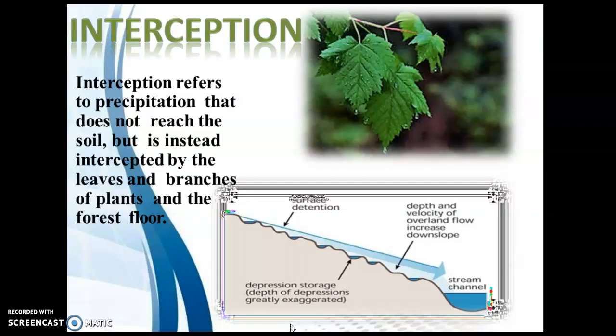Interception. Interception refers to precipitation that does not reach the soil, but is instead intercepted by the leaves and branches of plants and the forest floor. Here we see the interception process. When rainwater comes, it stays on the leaves or a forest floor.